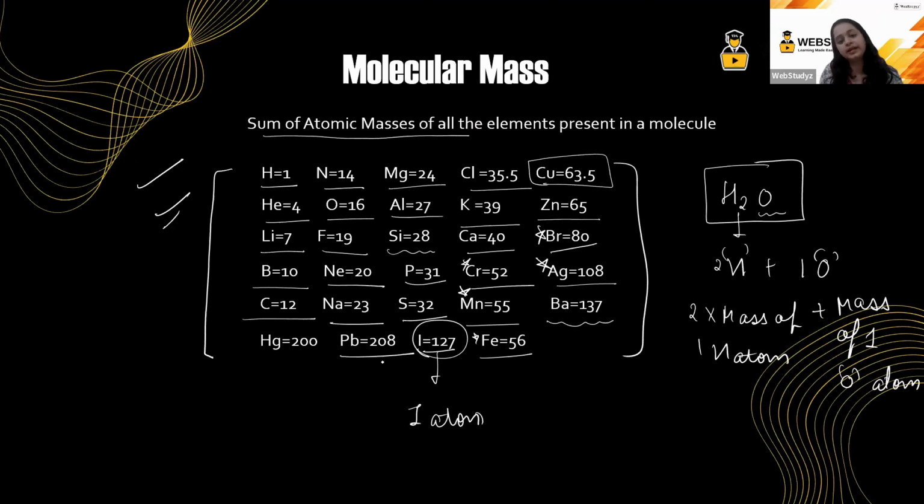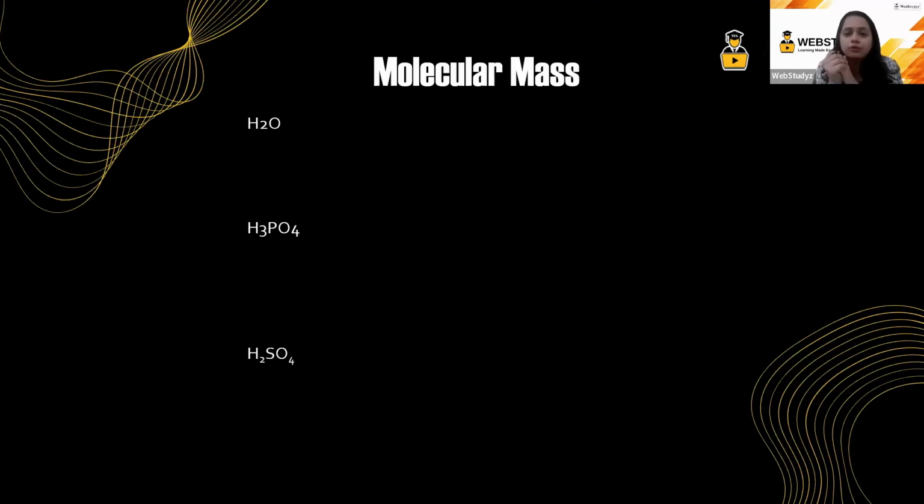Then we have lead 208, then we have mercury 200. I hope the atomic masses are very, very clear. Okay. Let us suppose we have to calculate the mass of a molecule.